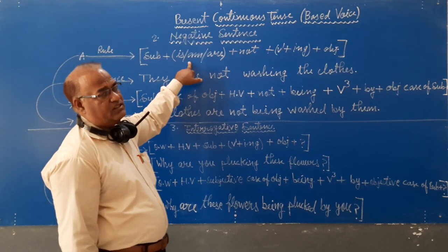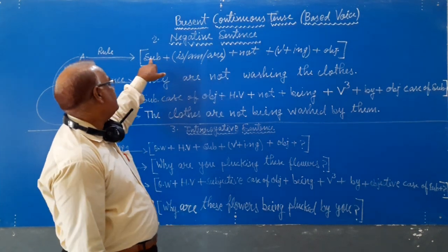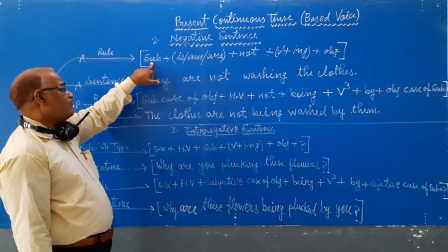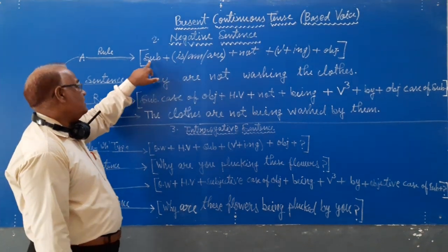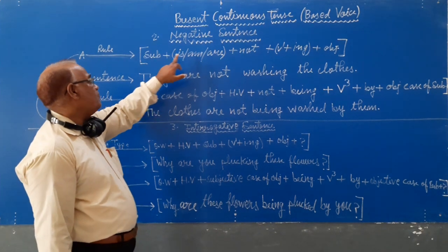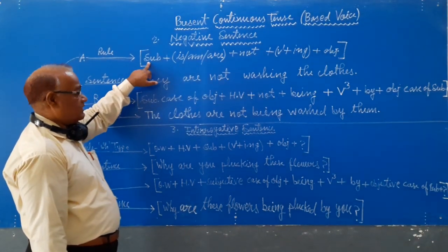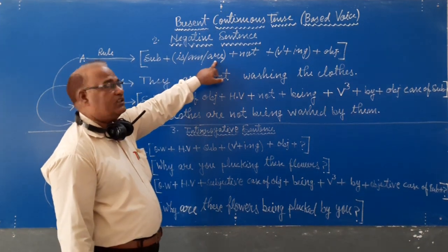We choose helping verbs according to the subject. If the subject is singular number, then I will choose is. If the subject is I, then I will choose am. If the subject is plural number, then I will choose are.